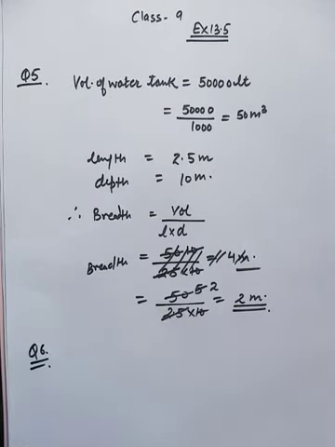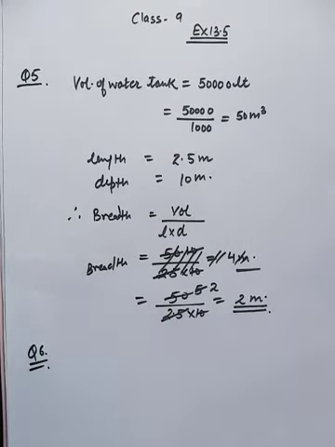Question number 6. A village having population of 4,000 requires 150 liter of water per head per day. It has a tank measuring 20 meter, 15 meter and 6 meter. How many days will the water of this tank last? Meaning there is a water tank in a village and there is water in that tank and capacity of tank is given.